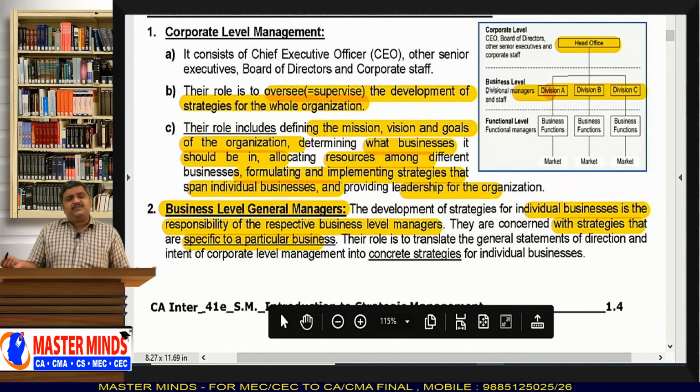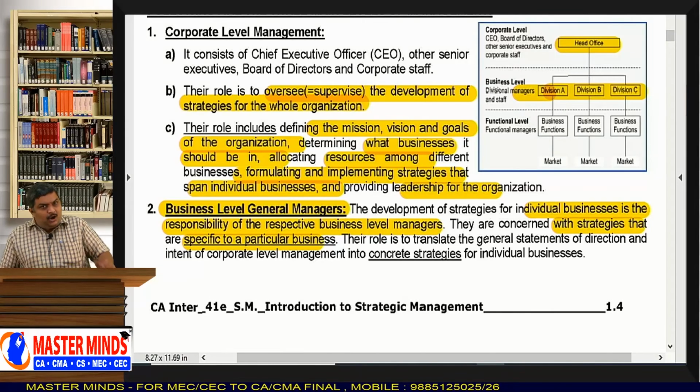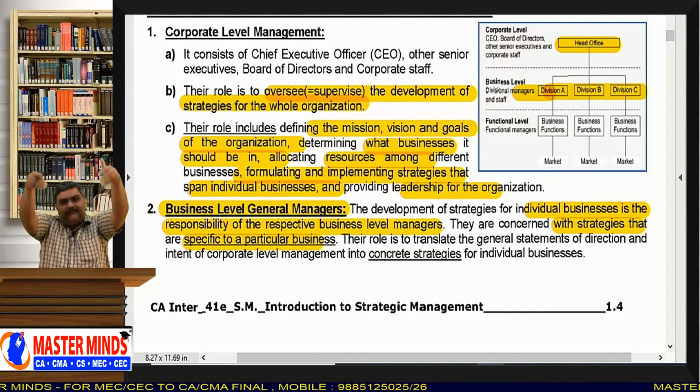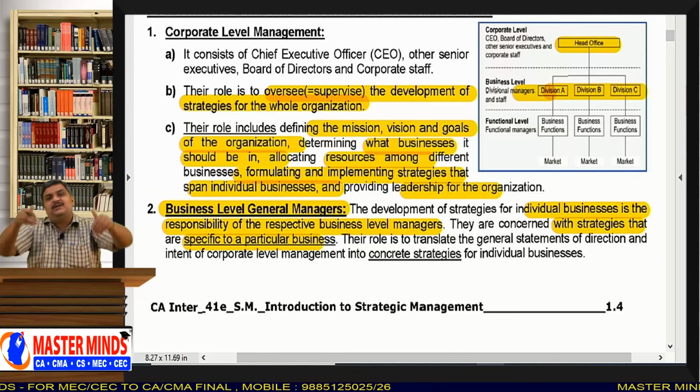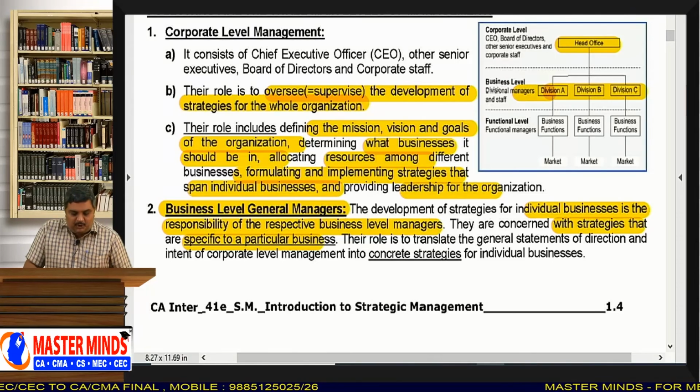See, because you are the divisional manager, you are the business level manager. So you are given a business. So you have to take care of that business. You have to always think about the strategies to be formulated in that business. That is the most important thing.